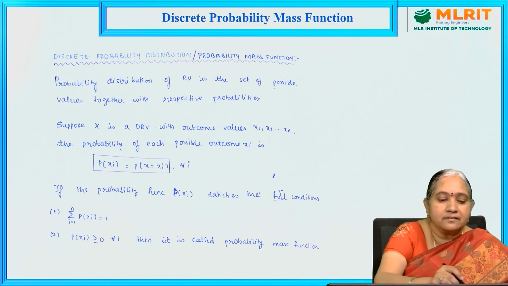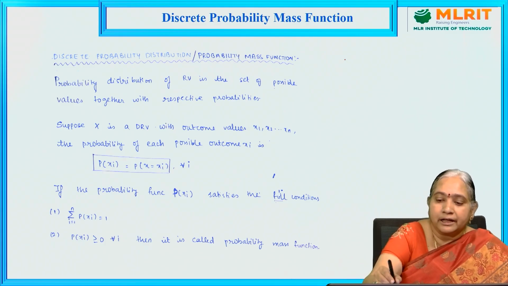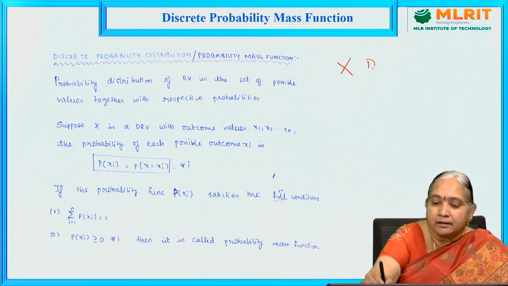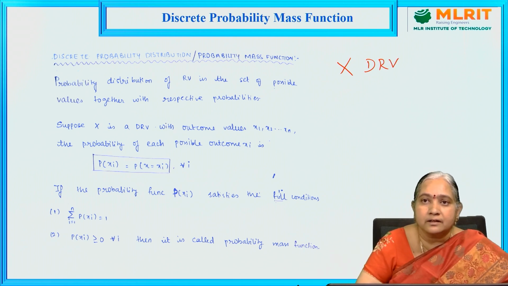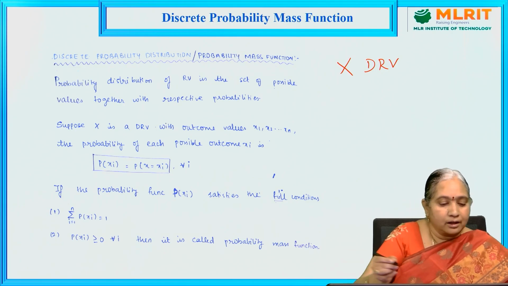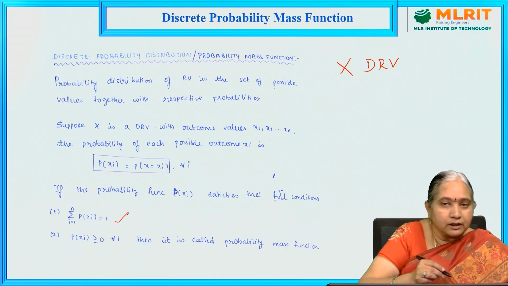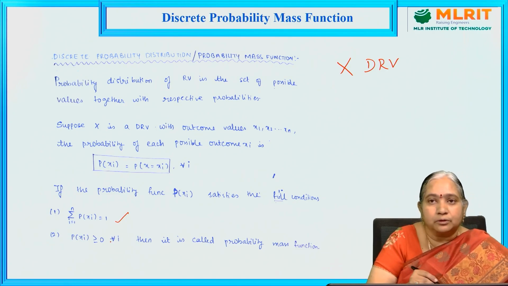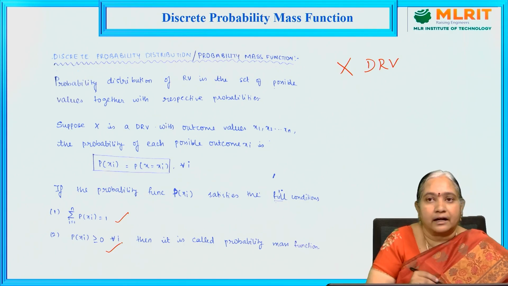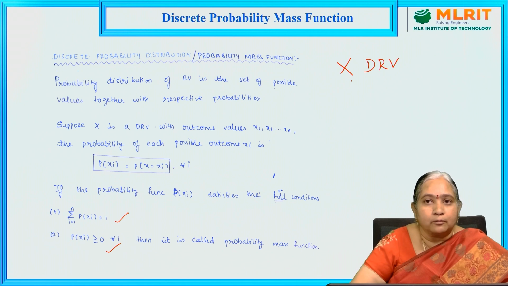Now we define the discrete probability distribution or probability mass function. Suppose capital X is discrete random variable. So what is the probability mass function of this discrete random variable? So here two conditions are there. Total probability must be equal to 1 and each probability of x value must be greater than or equal to 0. If these two conditions are satisfied, then we say that capital X is a probability mass function.